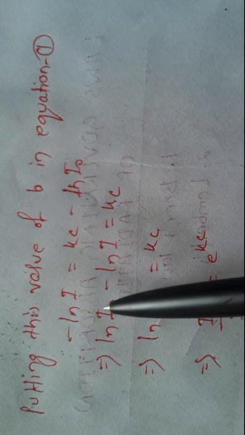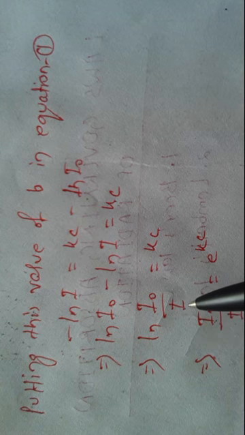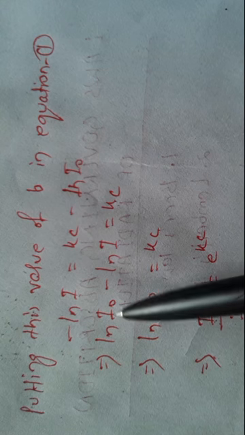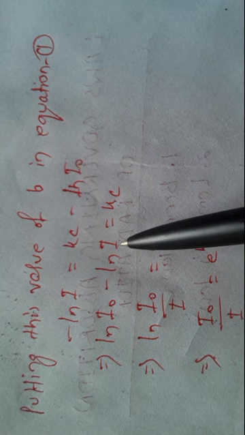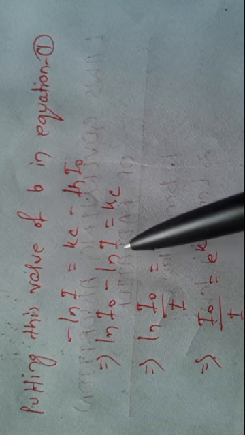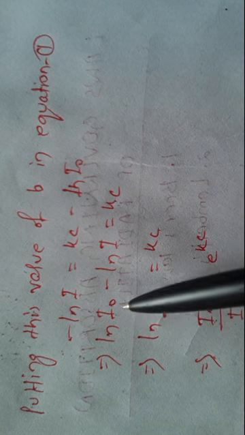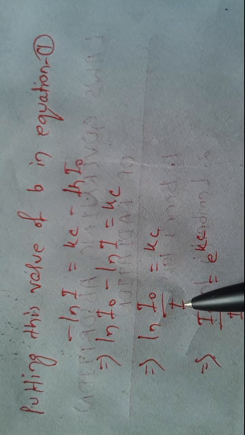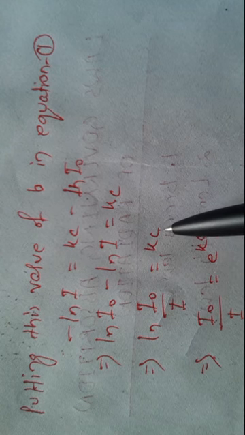Then in place of ln I0 minus ln I, we can write ln I0 by I, because we know the formula log A by B is equal to log A minus log B. So ln I0 minus ln I is equal to ln I0 by I, and this is equal to kC.